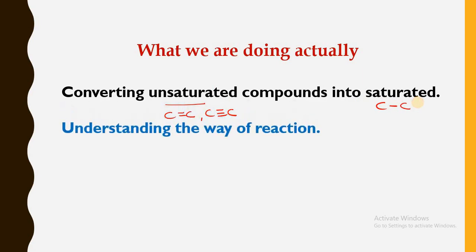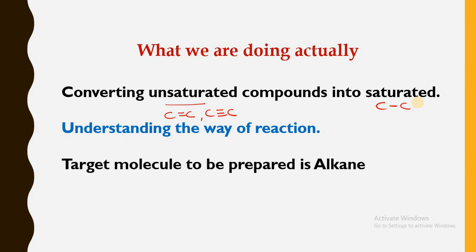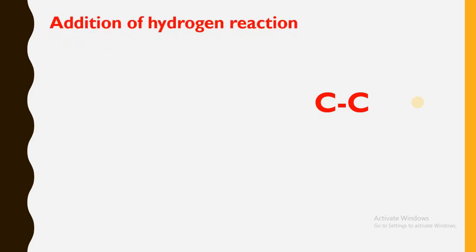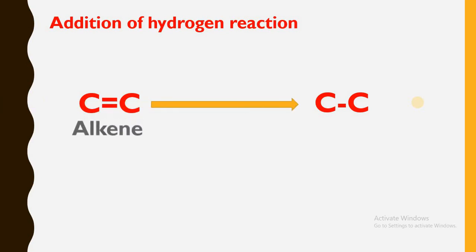Then we'll see the way of the reaction. The target molecule which we are going to prepare is nothing but the alkane. So this is the alkane that we are going to prepare here, by addition of hydrogen. This is the first reaction that we are going to see, from alkenes to alkanes.